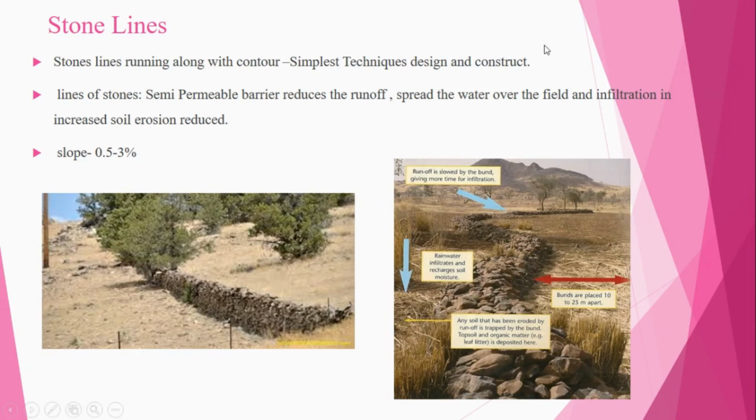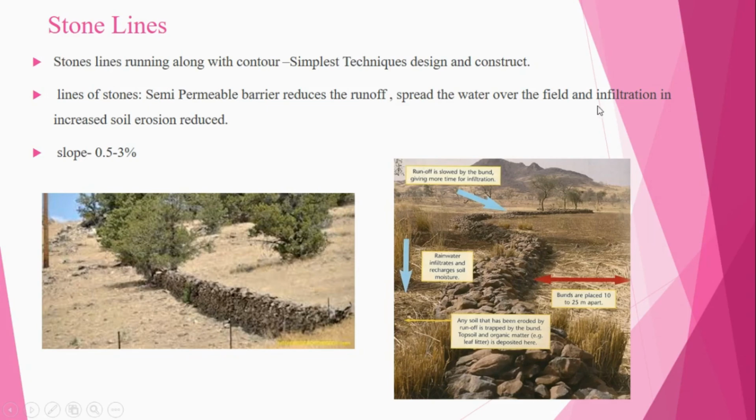Next topic is stone lines. You can see the figure, where the stone lines are provided. Stone lines run along the contour. When compared to other methods, this is the simplest technique to design as well as construct, because where the contour line is provided, there only we give the stone lines. We are not making any extra projections.